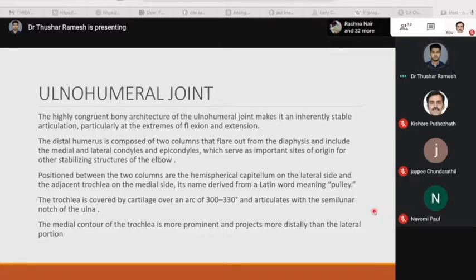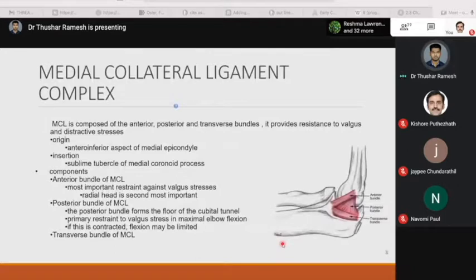Its name is derived from the Latin word meaning pulley. The trochlea is covered by cartilage over an arc of 300 to 330 degrees and articulates with the semilunar notch of the ulna. The medial contour of the trochlea is more prominent and projects more distally than the lateral portion. Now let's see the medial collateral ligament complex.